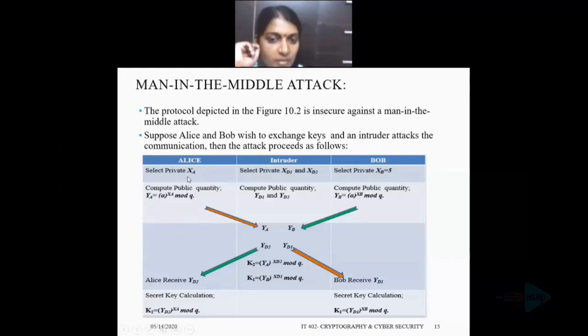First, Alice selects a private quantity XA and computes the public quantity YA that we know. Similarly, Bob selects private quantity XB and computes YB.